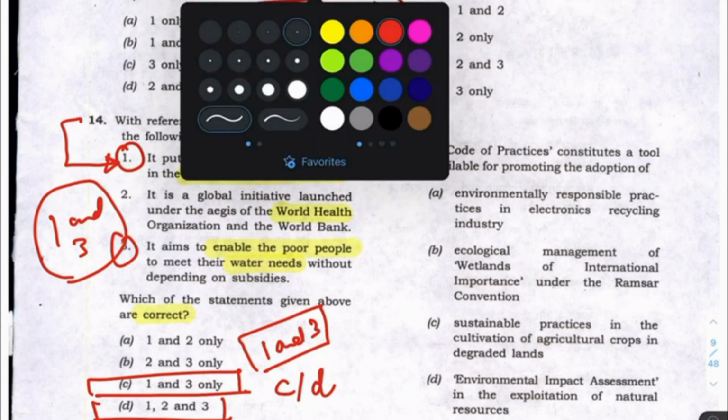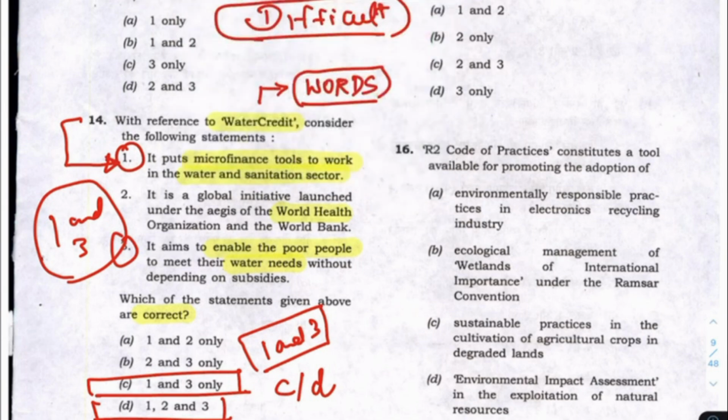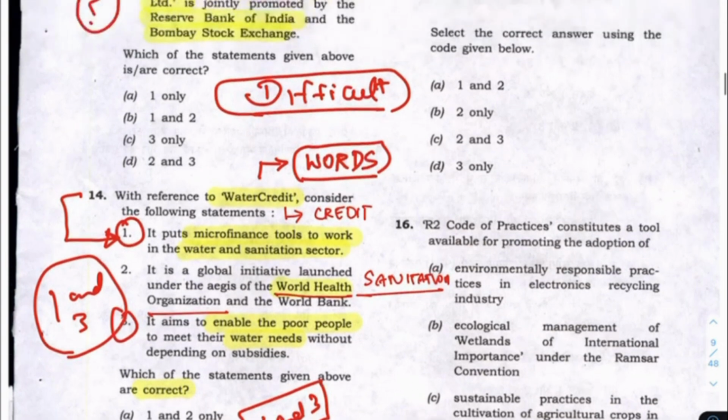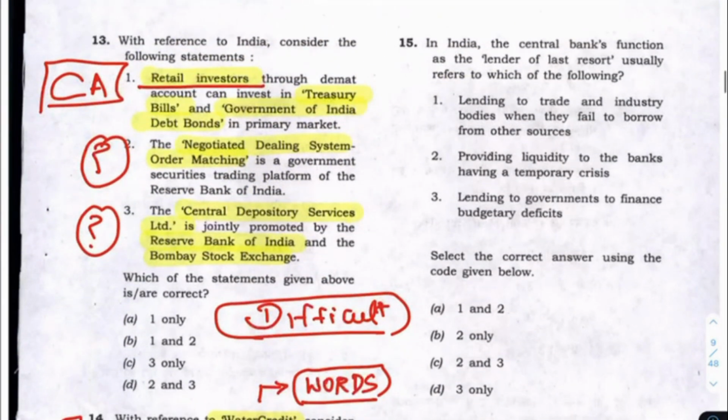Look at this point very closely. It is a water credit. See, water credit organization. Does the World Health Organization have it? Or there can be, see, water credit, yes, actually the World Health Organization can work on improving sanitation. That's also a very important fact, but it's a confusing question. I will not mark this question.